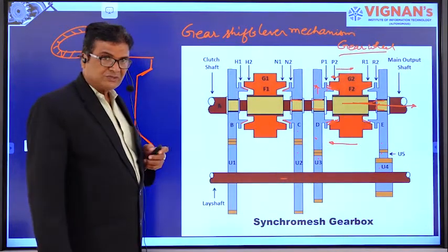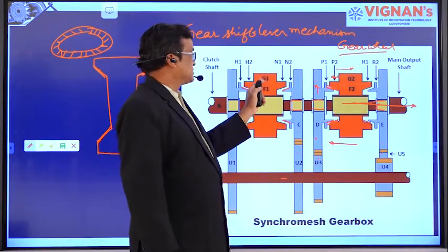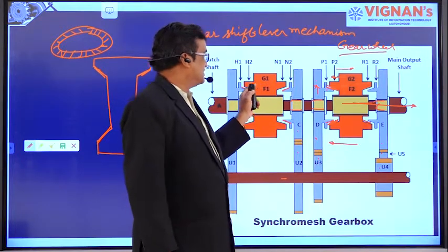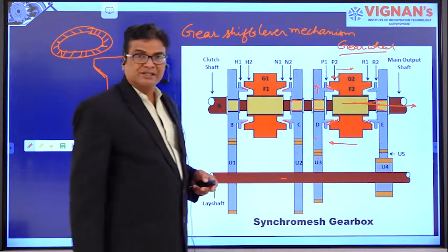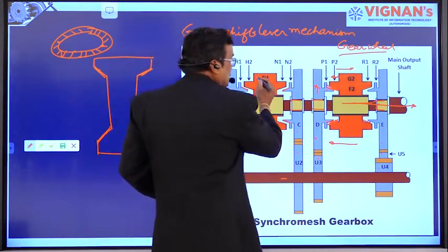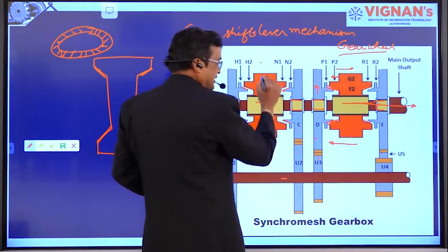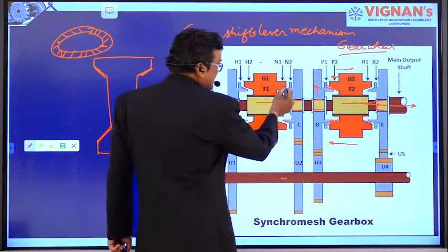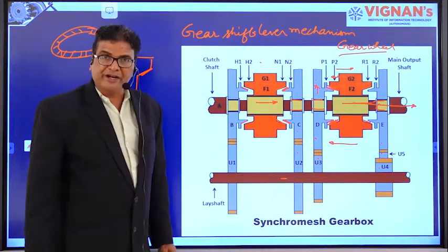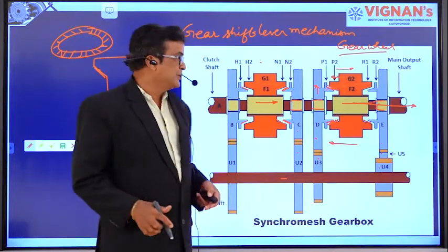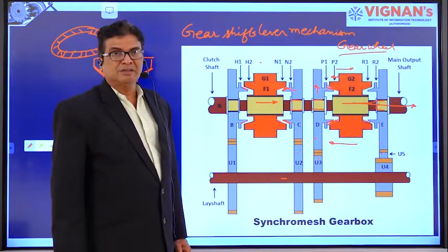Right? So it is first disconnected, and then the gear shift lever mechanism is allowed to catch hold of this F2, F1, right? The second synchronous device, and this is allowed to move towards the right side. So this will move towards the right side. Now this tapered surface and this tapered surface, these two tapered surfaces are in frictional contact with each other, so that its speed is connected to this one, right?